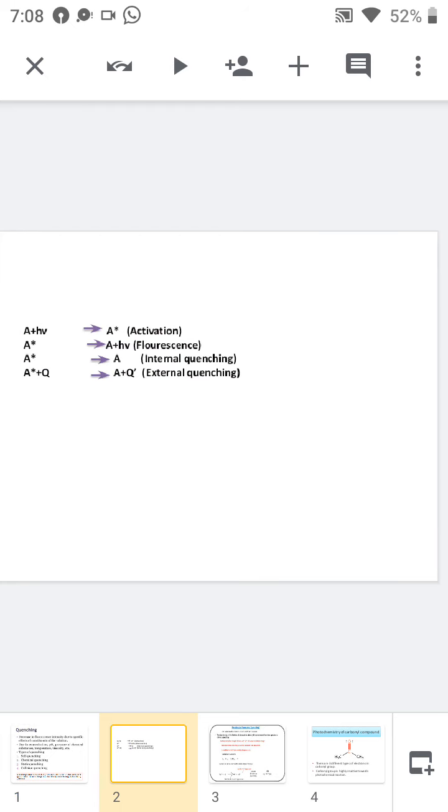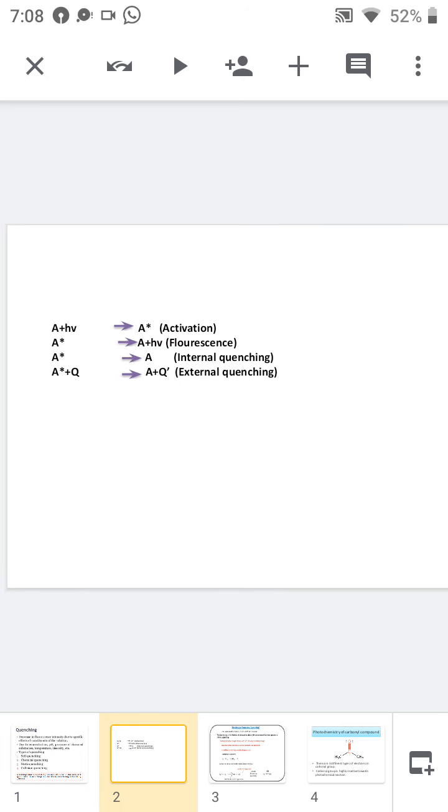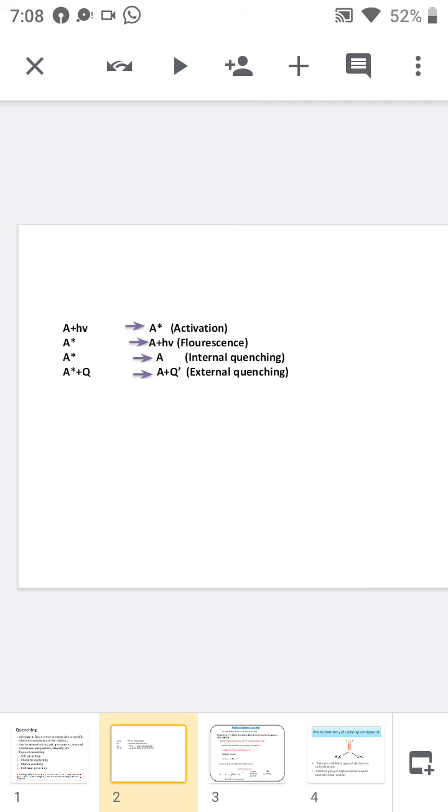Now this is the mechanism. See here, A is our reactant. It will absorb the energy h nu and form the activated state, that is the excited molecule, A star. After the formation of A star, it will release its energy and come back to its original state, and the energy is released in the form of fluorescence.